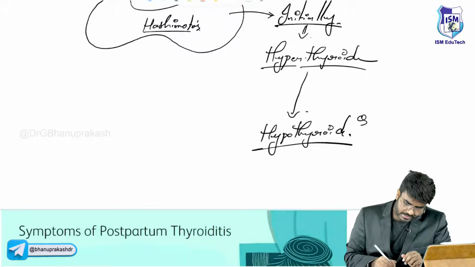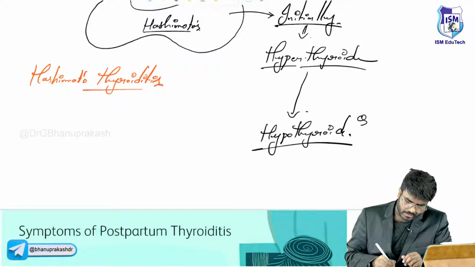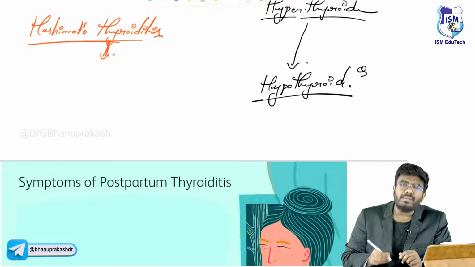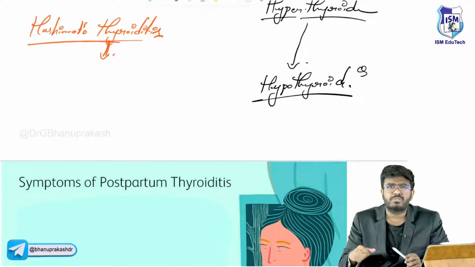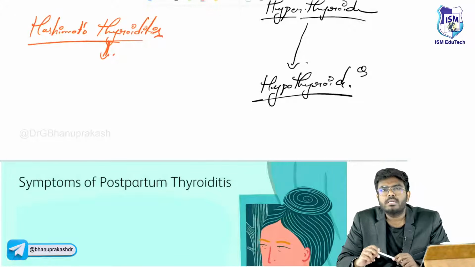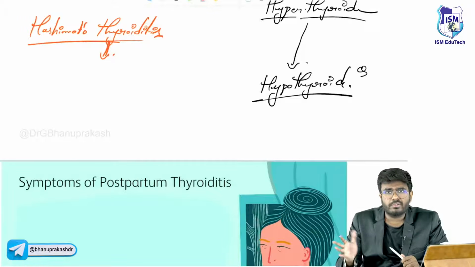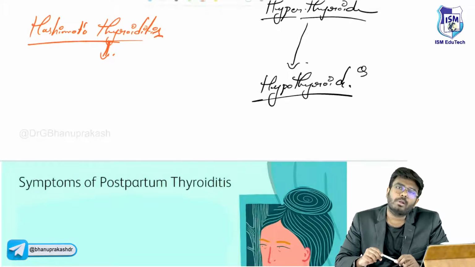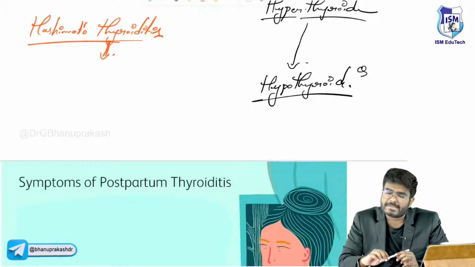Next, what else? Sir, if you are having Hashimoto thyroiditis, is there any problem in the future? Your thyroid gland is damaged. Okay, let the thyroid gland be damaged. We can replace the thyroid hormones from outside. But is there any problem in the future with this Hashimoto's thyroid gland? There is a damage. Do you know what that is?